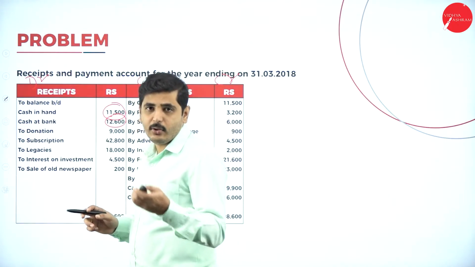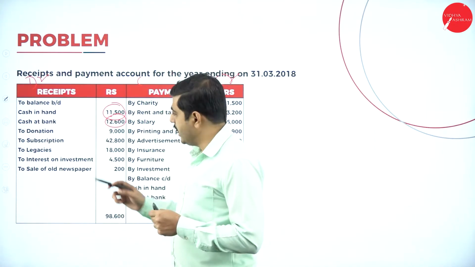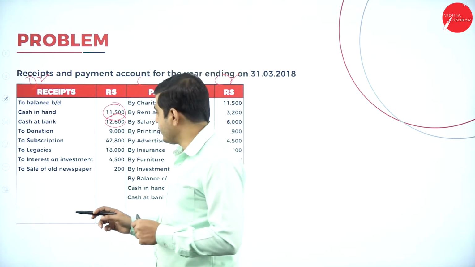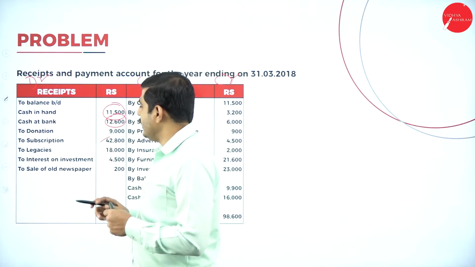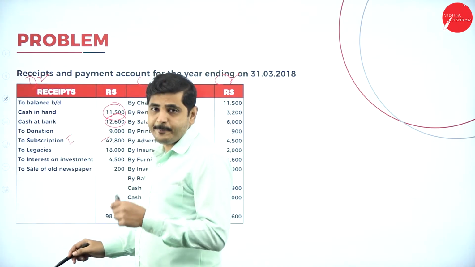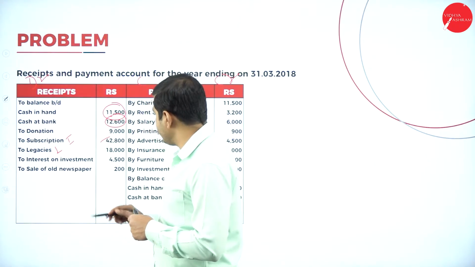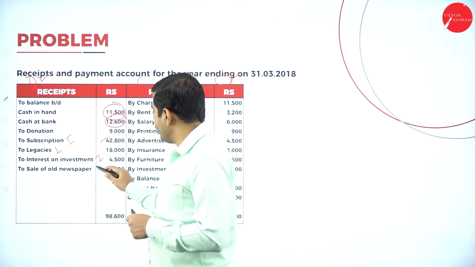Next one, donation. Look at the adjustment. If it is capitalized, the full amount should be shown on the liability side of the balance sheet. If it is not capitalized, we can show it in the income and expenditure account. Next one, subscription, income and expenditure account. Subscription is an income. Legacy is a liability, we can show it on the liability side. Next one, interest on investment, it is an income. Next one, sale of old newspaper, income.